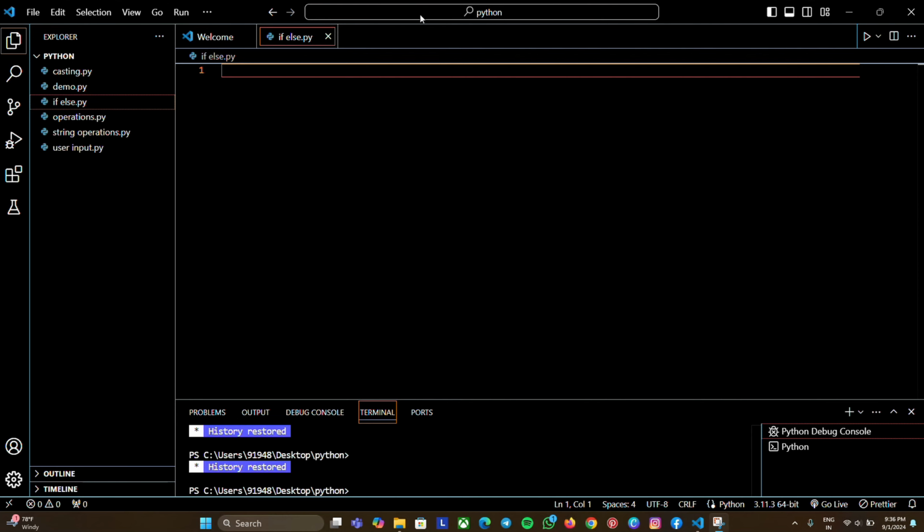If the condition is okay, you should do this, and if the condition is not okay, you should do that. Similarly, if it is raining outside, take an umbrella. If there is no rain, there is no need of taking an umbrella, right? So that is what if-else is, and let's see it clearly in programming.